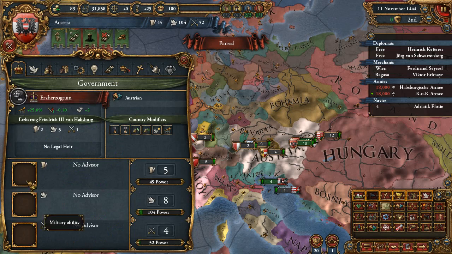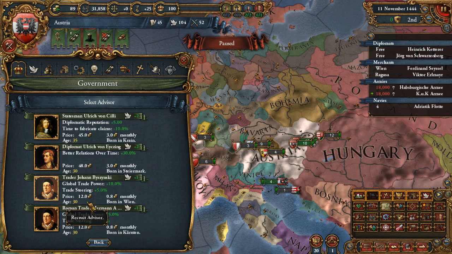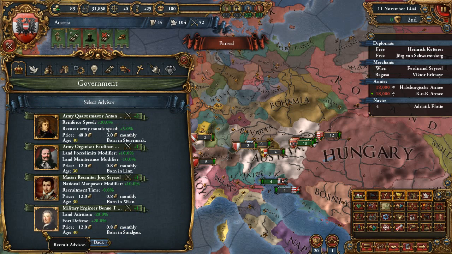So let's see here. We can have a philosopher. But with our income, I think we should stick with these cheaper ones. Can get Master of the Mint. No, we don't need him. Get Trader or Roman Trader. Okay, I see. Military Engineer, Master Recruiter, Army Organizer.